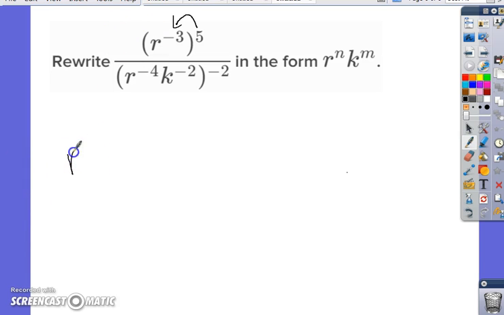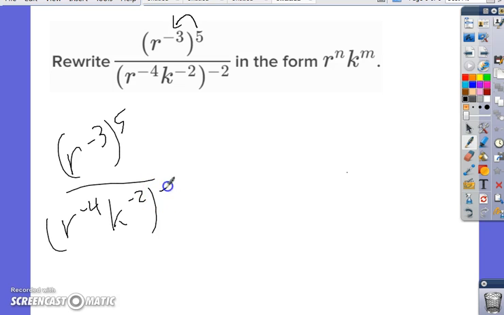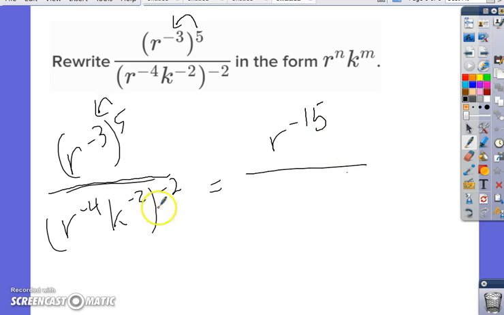So, okay, so I'm going to write this out again, negative 3 k negative 2. So both the numerator and the denominator have something to do this time. So this is multiply. So the numerators are the negative 15, because 3 times 5 is 15. And the denominator also has a distribute. 4 times 2 r to the negative 4 times negative 2. Negative 4 being here and negative 2 being here. So that's r to the negative 4 times 2 is positive 8. And then k to the 2 times 2 is 4.